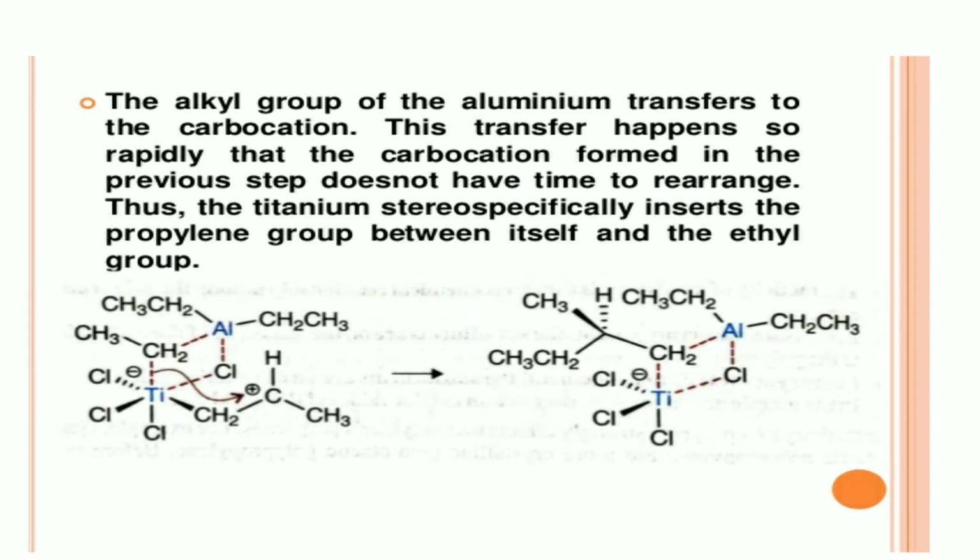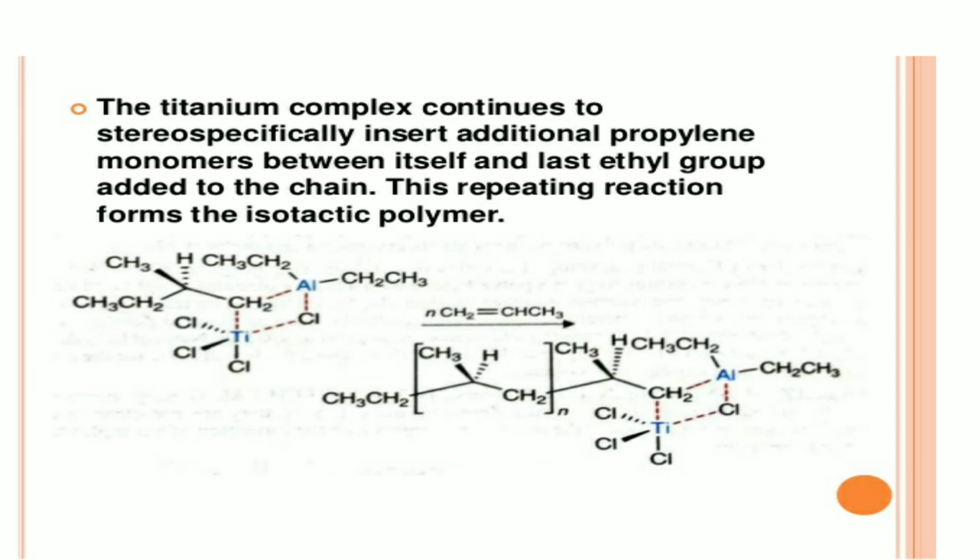Next step, this alkyl group of the aluminum transfers to the carbocation, as we already discussed. Then the titanium complex continues to stereospecifically insert the additional propylene monomer between itself and the last ethyl group added to the chain. This repeating reaction forms the isotactic polymer.